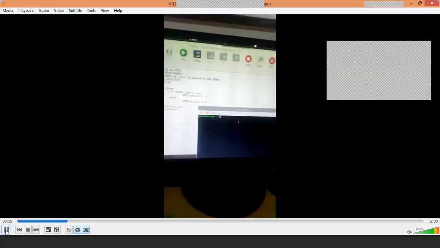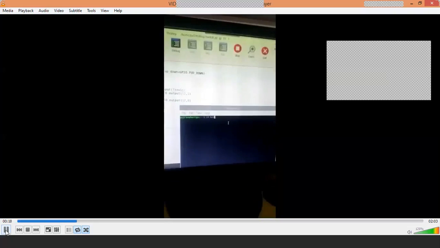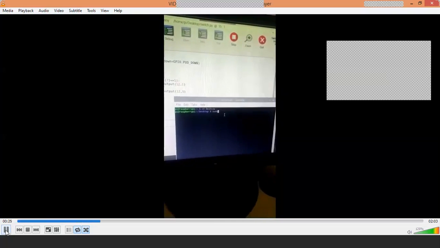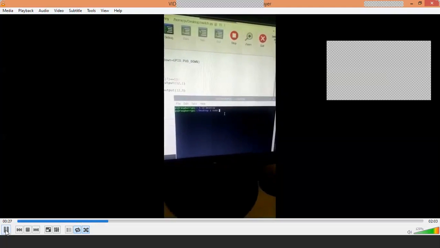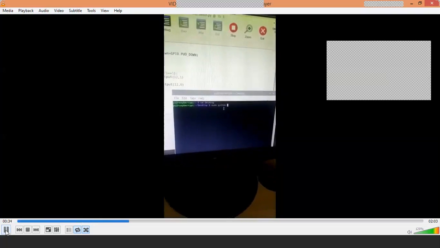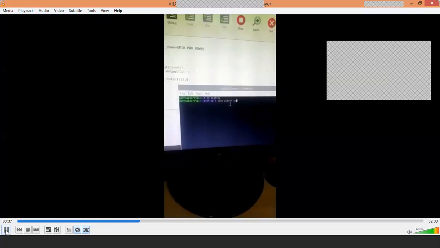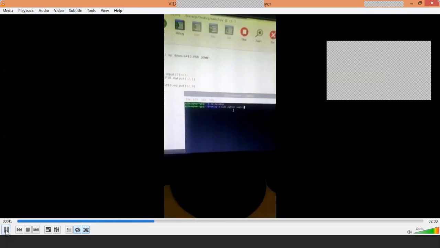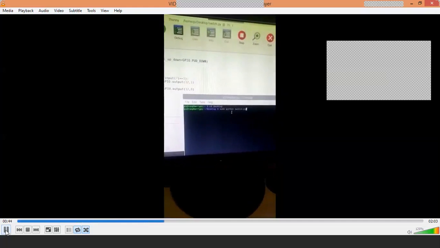So I am changing to the desktop directory and running the program as sudo python, the name of the program. See, now I am giving the name of the program with a .py extension. I named it switch, so I am writing it as switch.py.